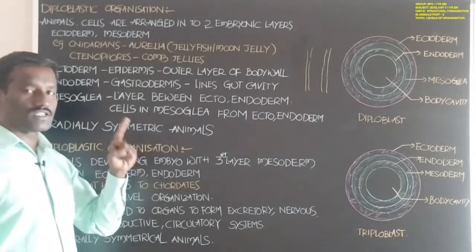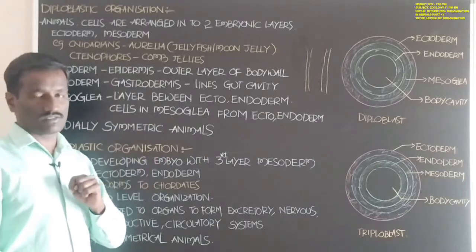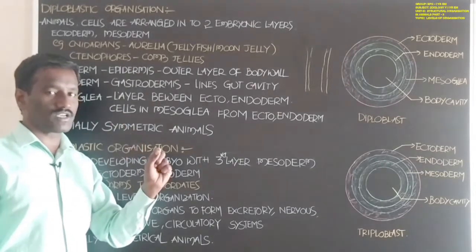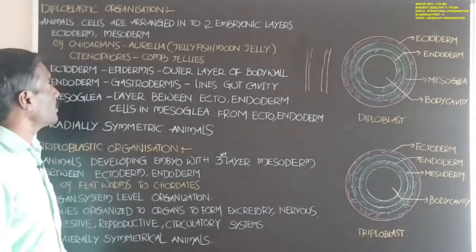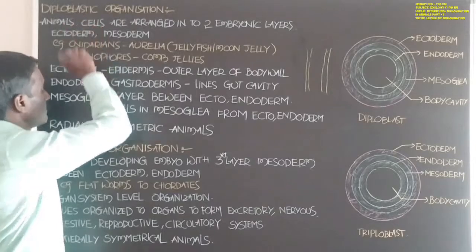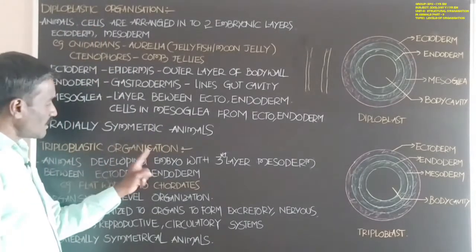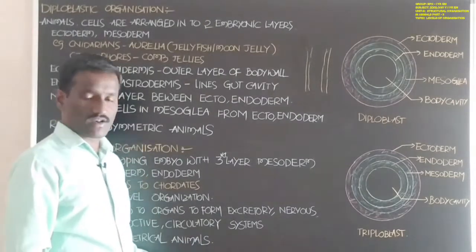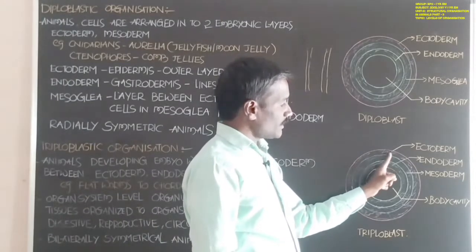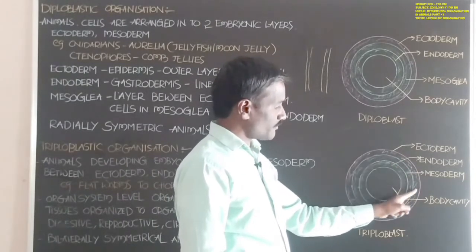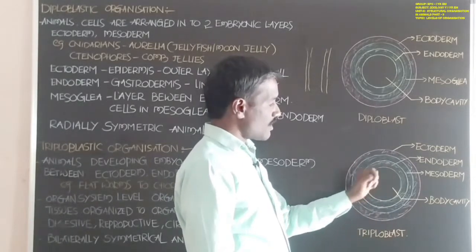Diploblastic animals are radially symmetric animals. Triploblastic animals are bilaterally symmetric animals. Students, if you observe, this is the ectoderm, and this is the endoderm.